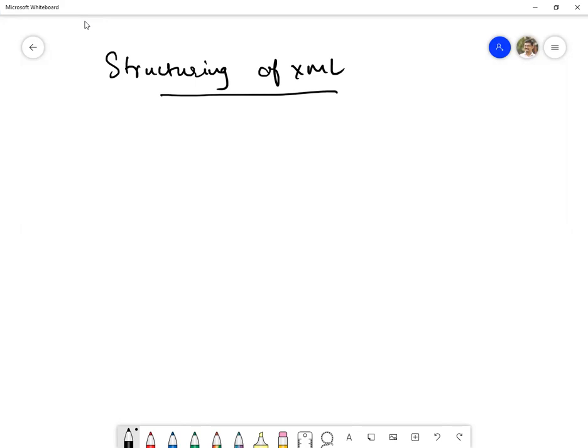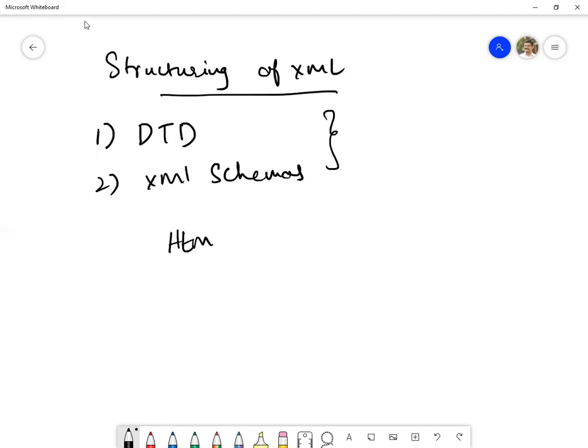The structuring of an XML file can be done using, first, DTD, and second, XML schemas. These are the two things through which we can structure the XML document, because HTML has a predefined structure but XML does not. So DTD and XML schema will make the structure of XML.